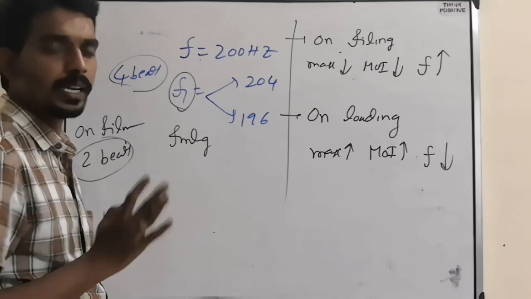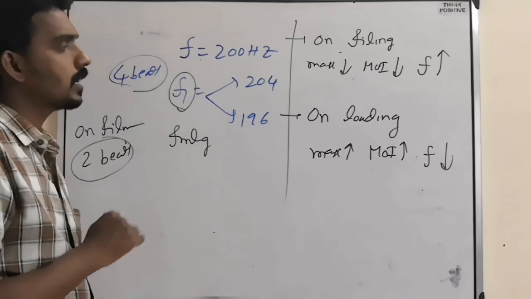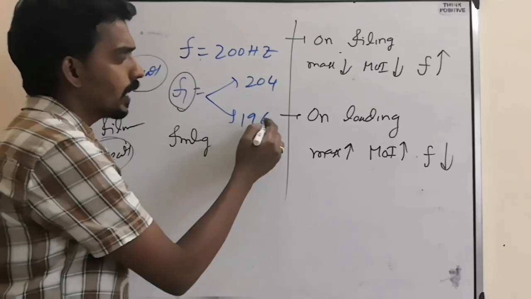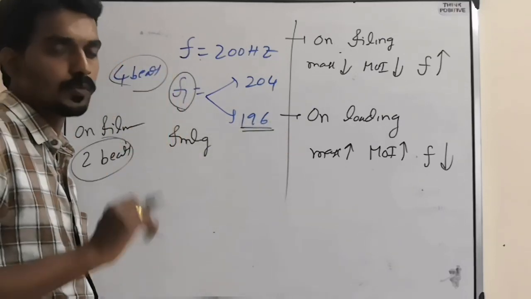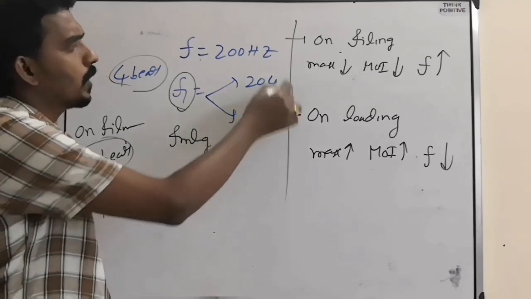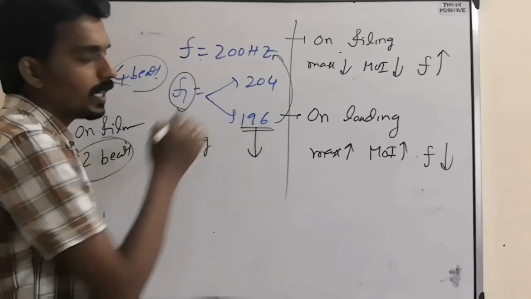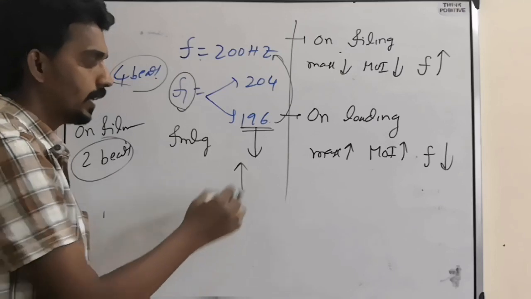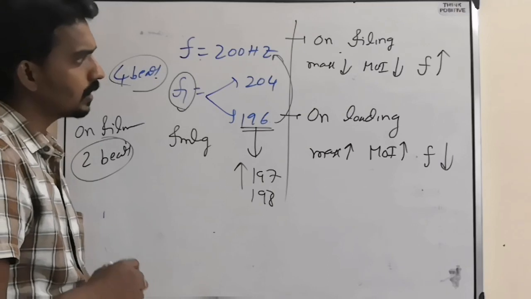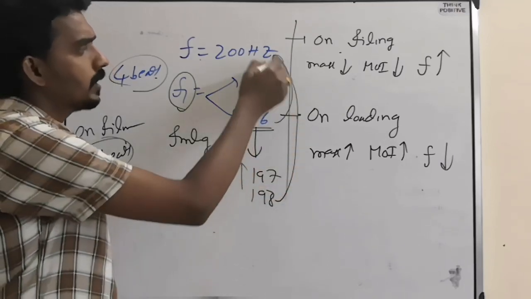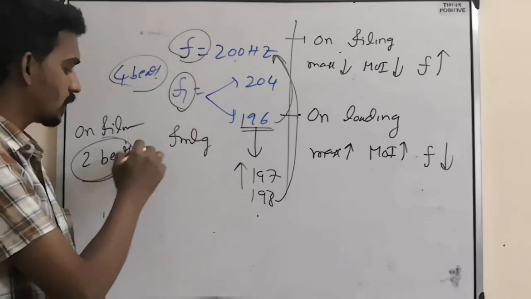Now first thing, on filing, what happens to frequency? Frequency of F1 increases. Suppose you thought 196 is the answer. You just have to assume once. Then okay, it is satisfying the first condition. But after filing, 196 will increase. It may become 197, it may become 198, and so on. When it became 198, what is the difference with this one? 200 minus 198, 2 beats per second. Satisfying.